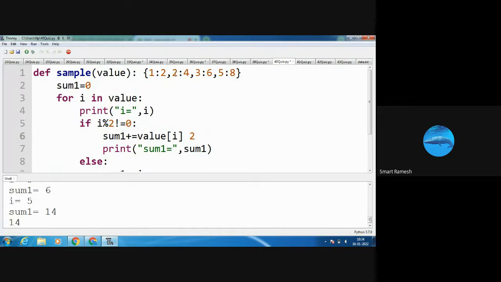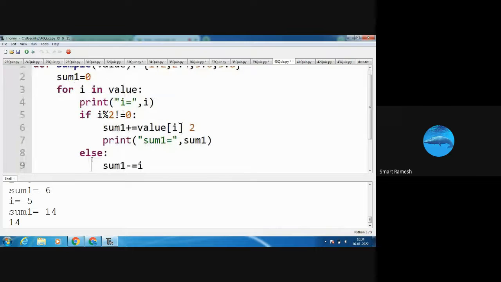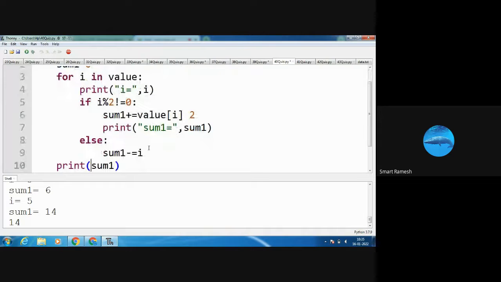i value is 2. 2 modulus 2 not equal to 0. Condition false. Condition false means it goes to the else block. Here in the else block, what is happening? sum1 equal to sum1 minus i. What is the i value? That is 2. So 2 minus 2, that is 0. Okay, 2 minus 2. So now the sum1 value is 0.